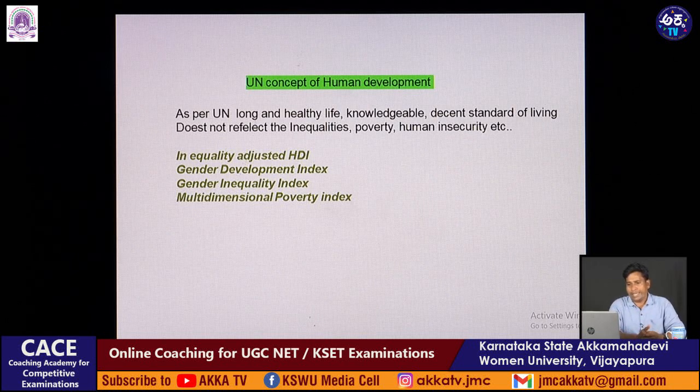The United Nations concept of human development has given four indexes. One is the inequality adjusted HDI, meaning human development index. Then the gender development index, which shows how women are developed and how men are developed, comparing men and women. Gender equality: are we giving equality to women? Based on that, an index is given by the UN. And the multidimensional poverty index, which we also call the MPI.